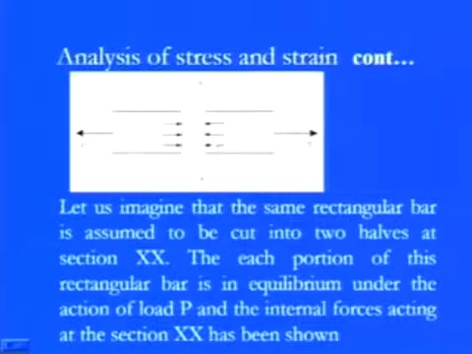So each portion of these rectangular bars, either on the left or right side, is in equilibrium under the action of the applied load, the tensile load I should say, and the internal forces are always acting at the section just opposite to the applied load. That's why we can say this is the well-established equilibrium region.